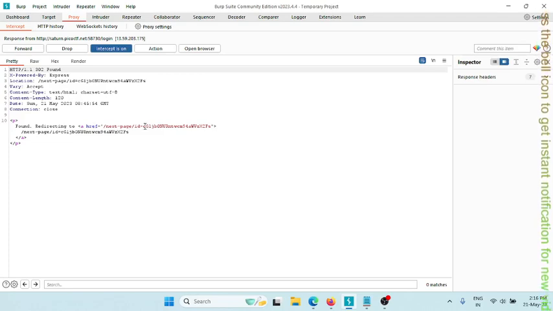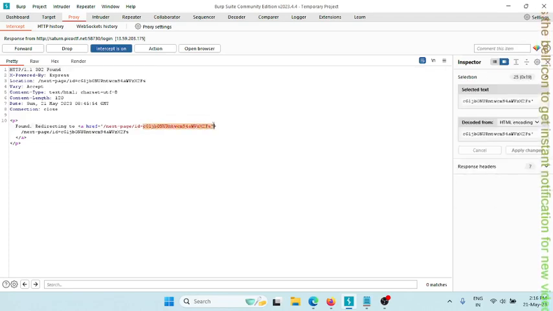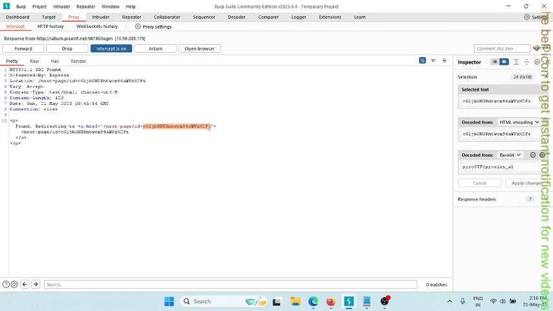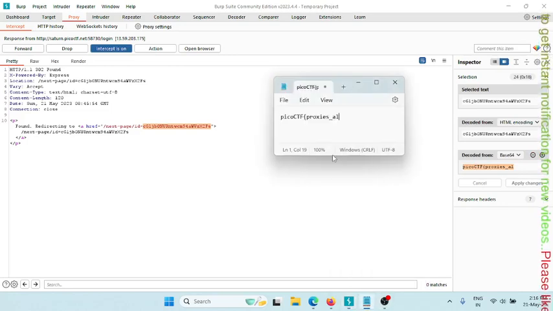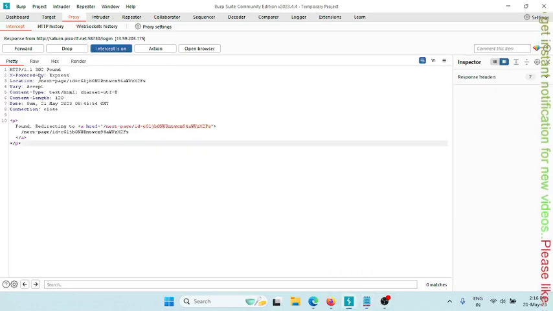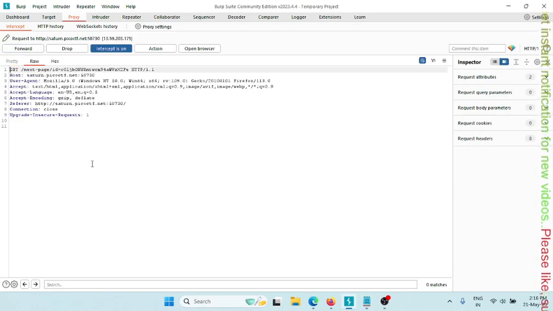So we see that this is here. Let's highlight this one and see. All right, the response that we have received is probably having our flag, but it is not the complete flag. Definitely one thing we can see, it is half a flag. Let's forward this response to the browser.